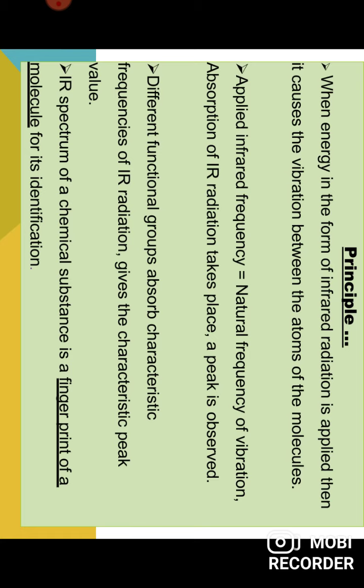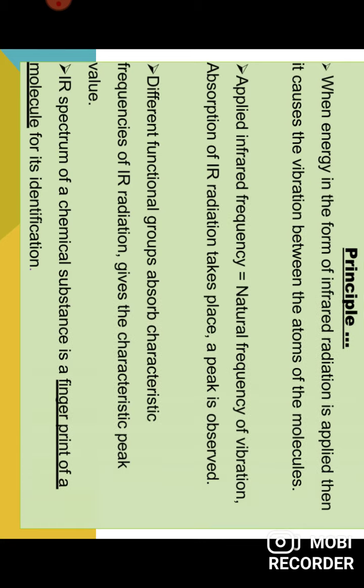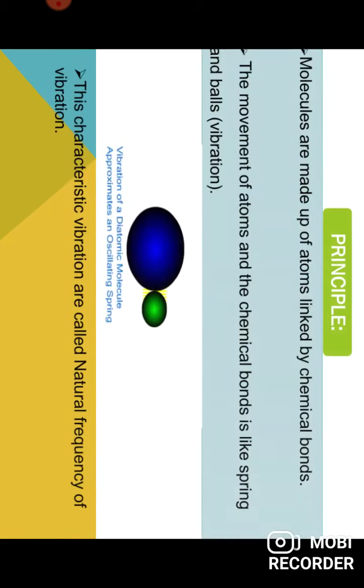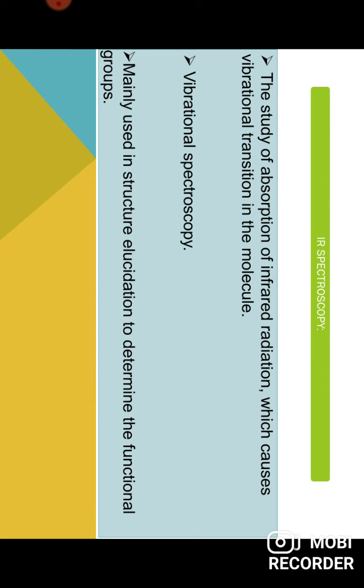Vibration occurs when the applied frequency is equal to the natural frequency of vibration of the molecule. That is the basic principle of IR spectroscopy. It is also known as vibrational spectroscopy, and its main use is to elucidate the structure or functional groups of a molecule. Thank you.